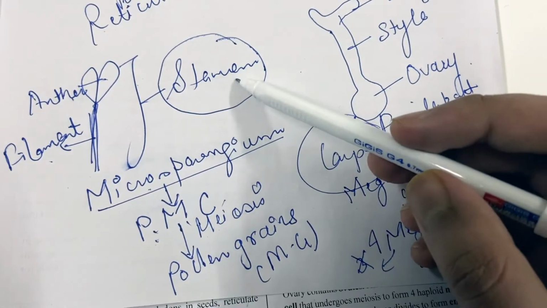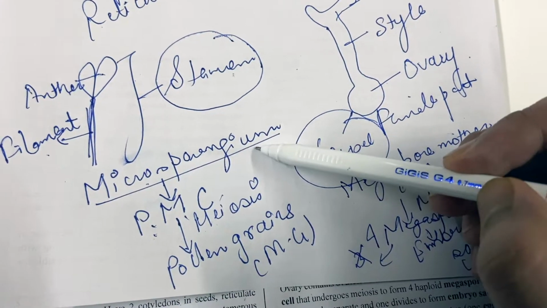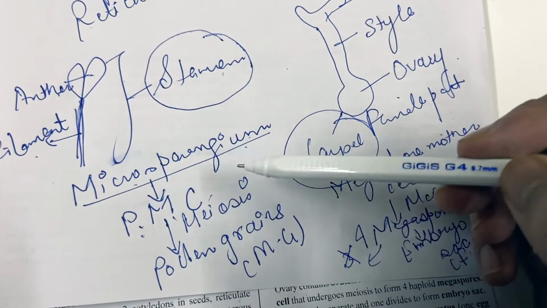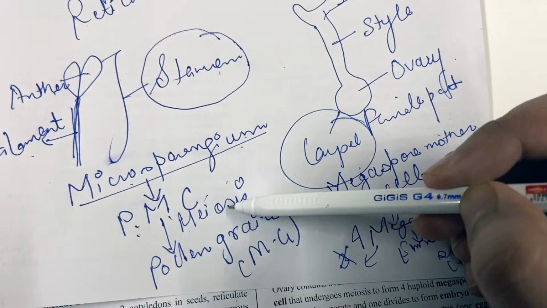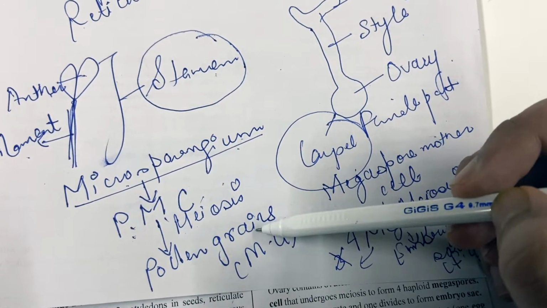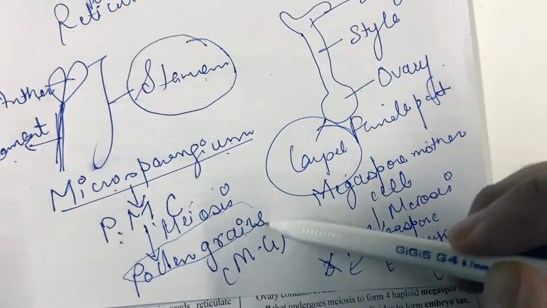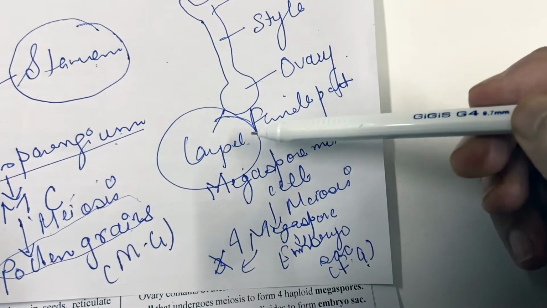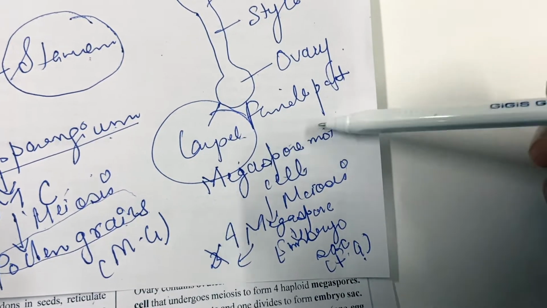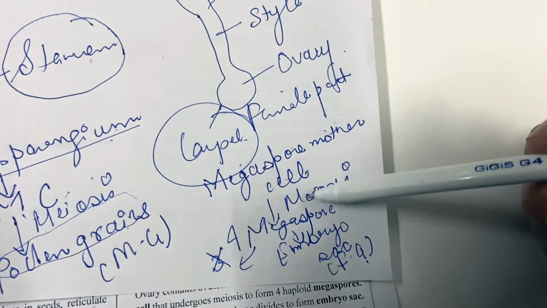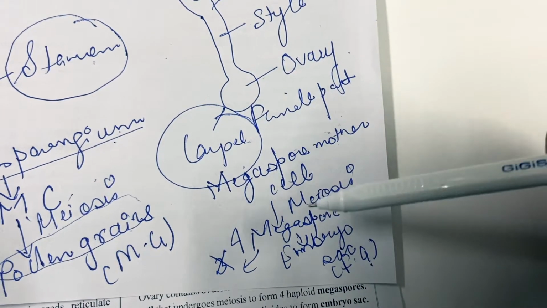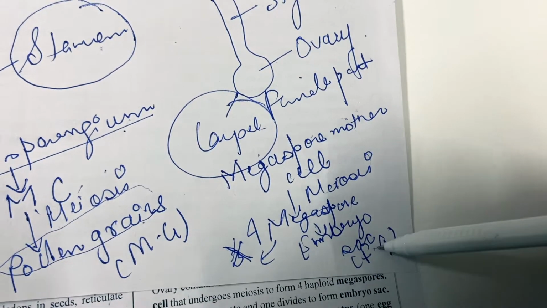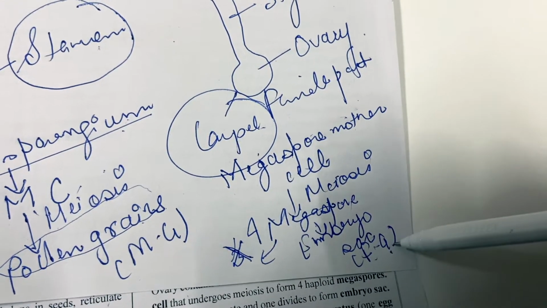So the male part, the stamen, consists of microsporangium. Each cell of microsporangium is the pollen mother cell or microspore mother cell, which undergoes meiosis to form the male gametophyte or the pollen grain. Similarly, the female part is known as carpel. The carpel consists of the megaspore mother cell which undergoes meiosis to form 4 megaspores. Out of the 4 megaspores, 3 degenerate, and 1 is left behind which develops into the embryo sac, which is the female